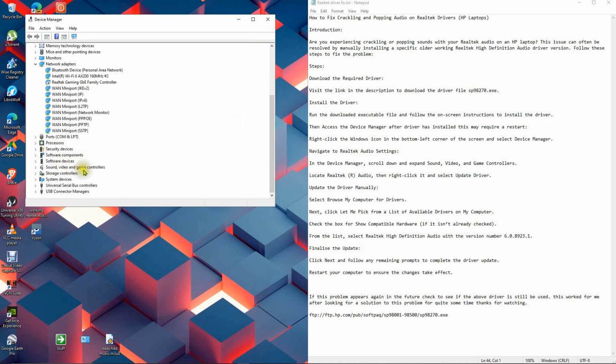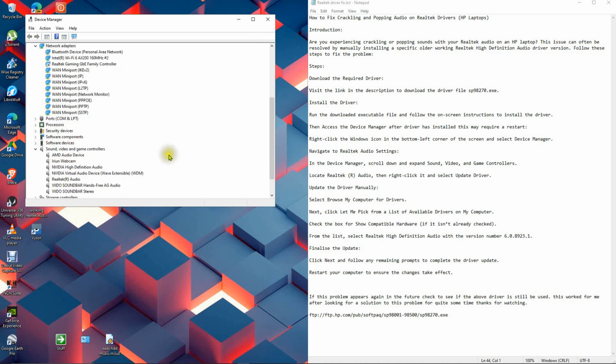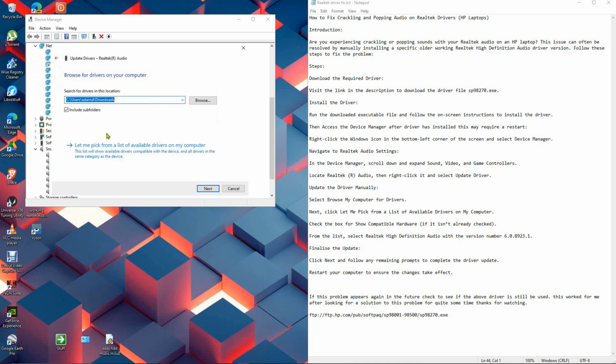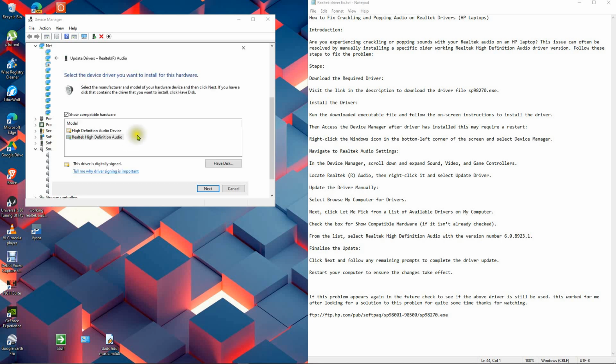In the Device Manager, scroll down and expand Sound, Video, and Game Controllers. Locate Realtek Audio, then right-click it and select Update Driver. Update the driver manually. Select Browse my computer for drivers. Next, click Let me pick from a list of available drivers on my computer.